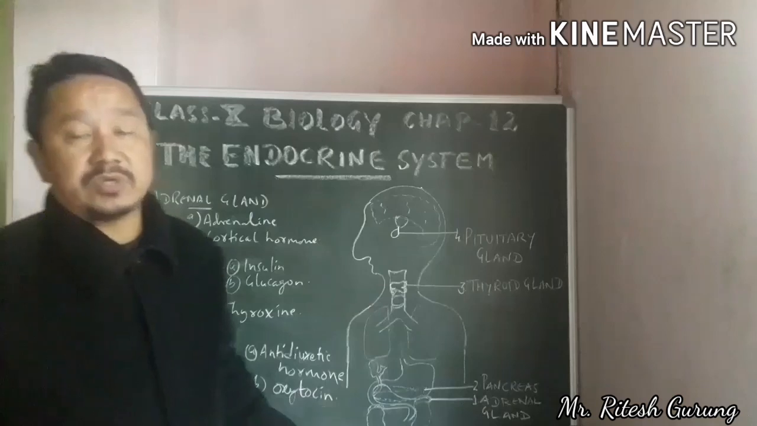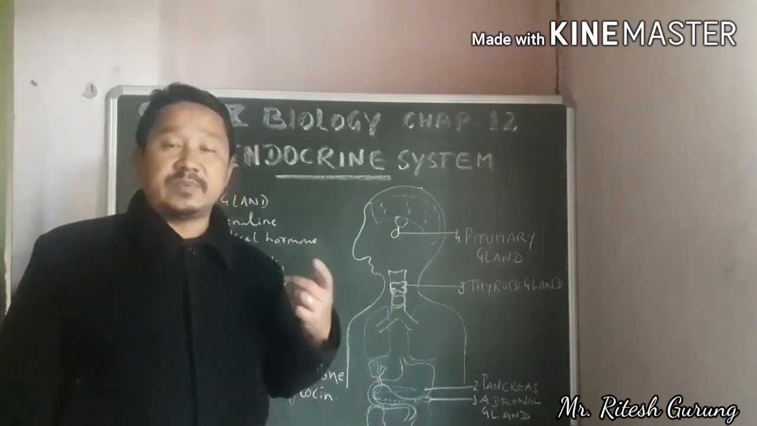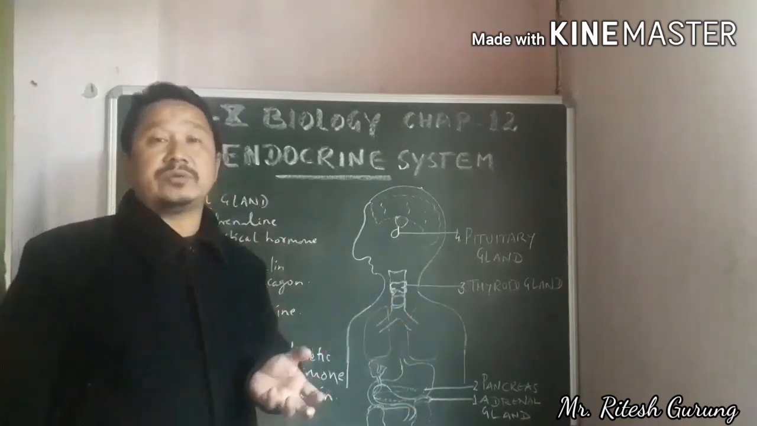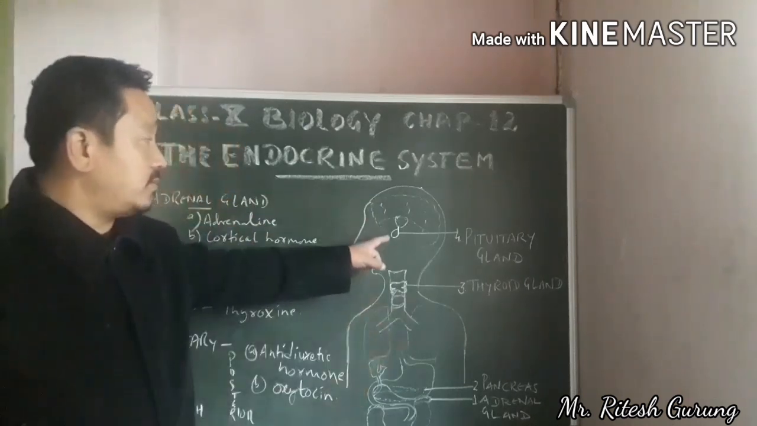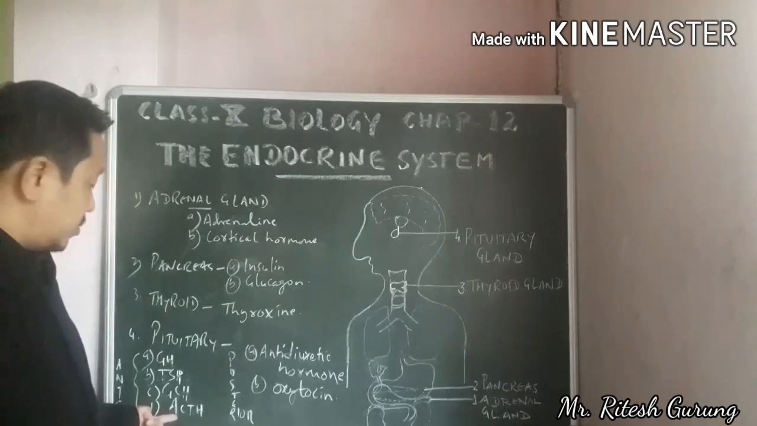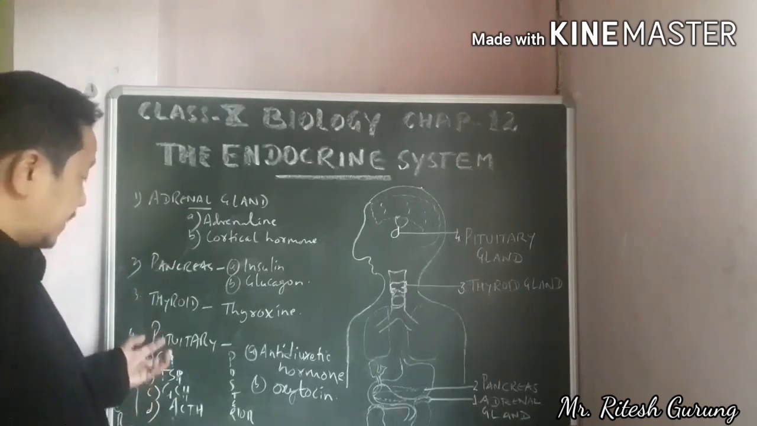So gonads means what? In case of male it is the testis, and in case of female it is the ovary. So they are the gonads. They also produce different kinds of hormones, sex hormones, under the influence of this GSH. Then ACTH, the adrenocorticotropic hormone. So these are the 4 hormones secreted from the anterior pituitary gland.